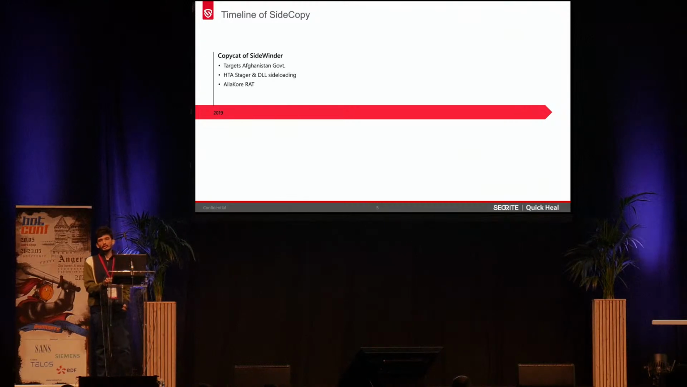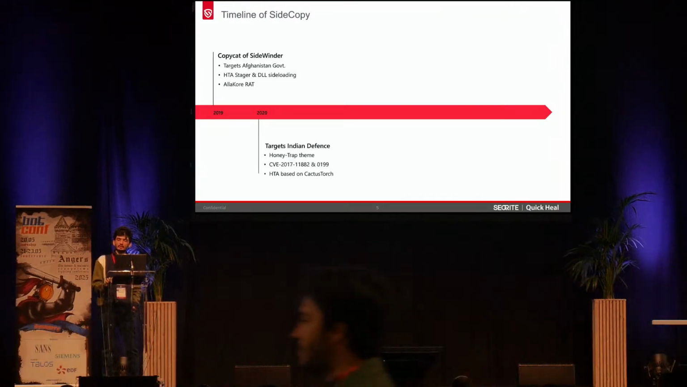Firstly, in 2019, we observed TTPs related to Sidewinder APT, but the targeting was completely different. It was targeting the Afghanistan government with its well-known HTA-based stages and DLL side-loading techniques. But here the final payload that it was dropping is an open source agent known as Allakore RAT. So that is when we observed that this is exactly copying the TTPs of Sidewinder APT, and thus the name SideCopy was born in 2019.